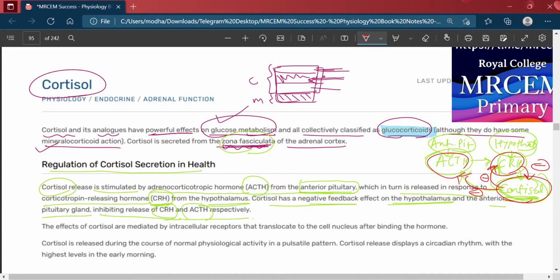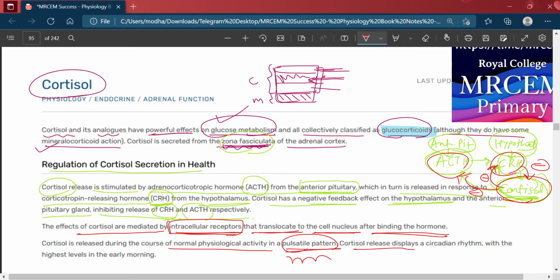Next, the effects of cortisol are mediated by intracellular receptors that translocate to the cell nucleus after binding the hormone. Cortisol is released during the course of normal physiological activity in a pulsatile pattern.